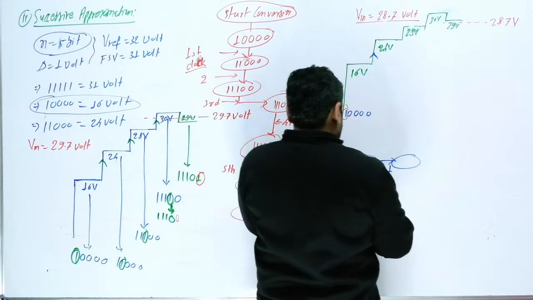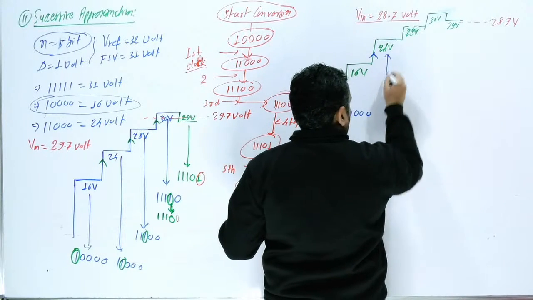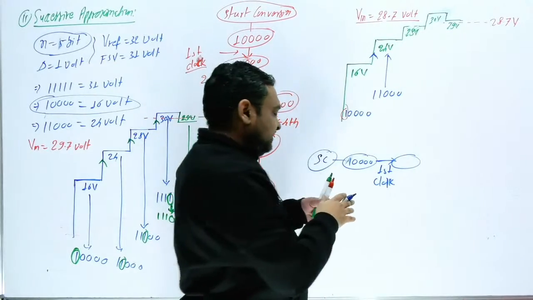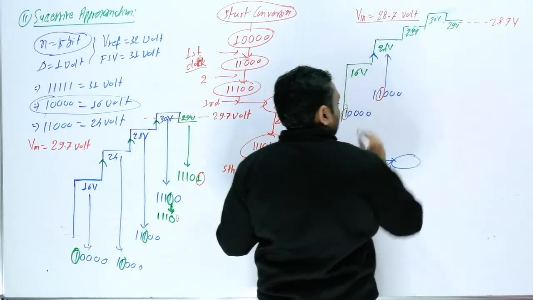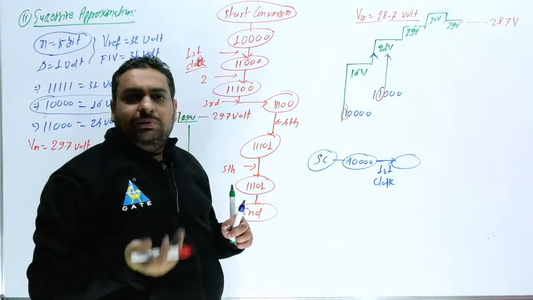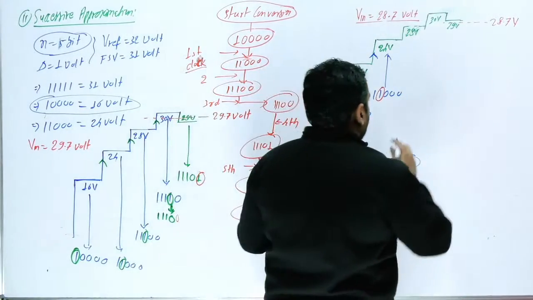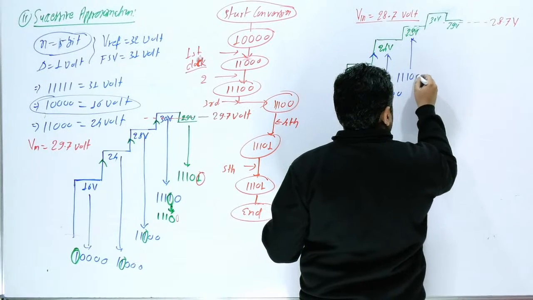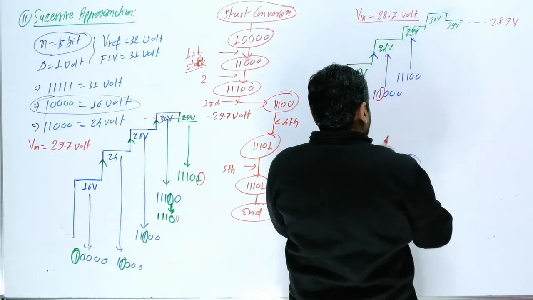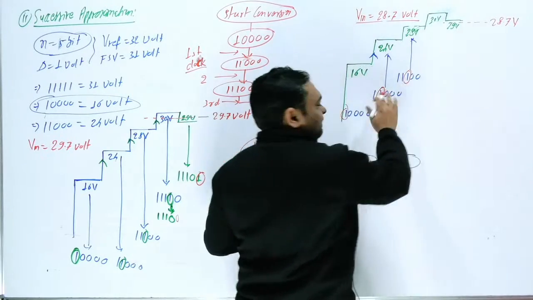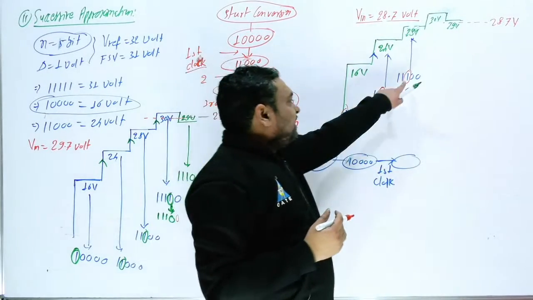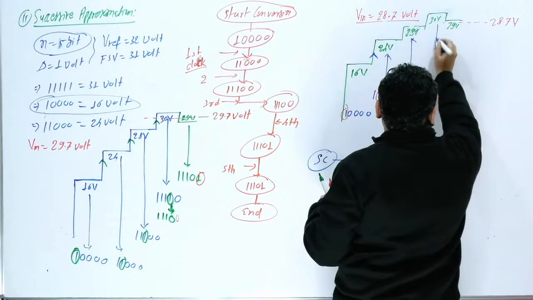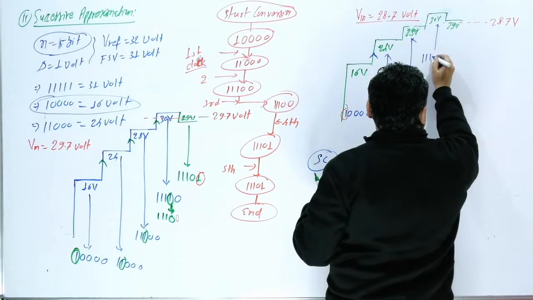Now again, what will be here? 24 means 1 1 0 0 0. Then again you are increasing. It means this bit is again fixed to 1. Every bit you have to check, whether that bit will be 0 or 1. So in the next clock, again this is 1 1 1 0 0. Then again you are increasing, so this bit is fixed to 1. Already the first two are fixed, and now this is fixed to 1. Now again you are increasing here. This is 30 volt. So 30 volt you can write 1 1 1 1 0.